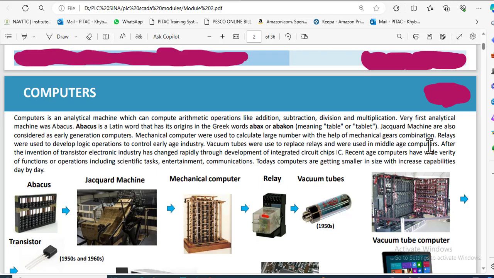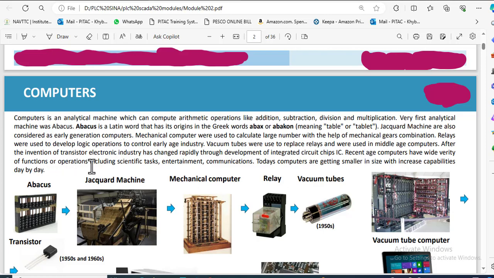Jacquard machines are also considered as early generation computers. Mechanical computers were used to calculate large numbers with the help of mechanical gears combination. Relays were used to develop logic operations to control early age industry. Then vacuum tubes were developed. Vacuum tubes were used to replace relays and were used in the middle age computers.